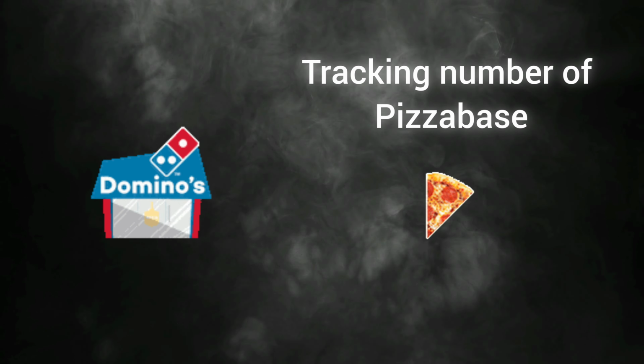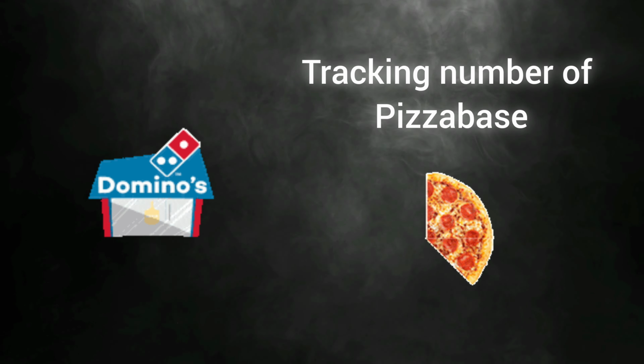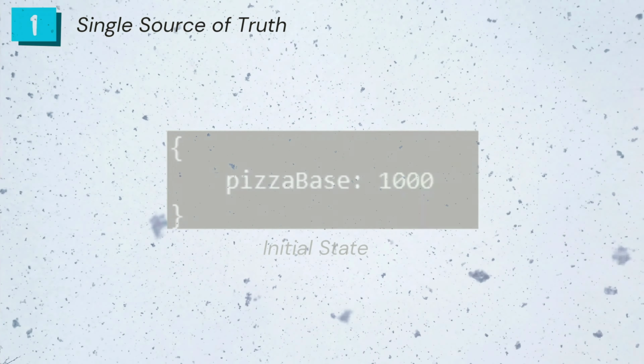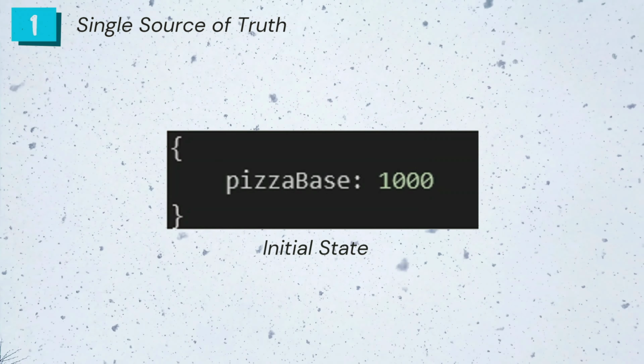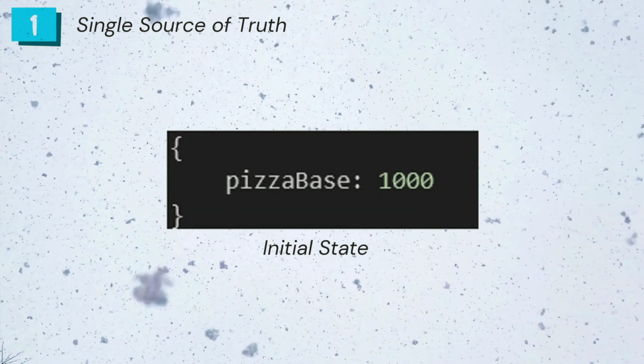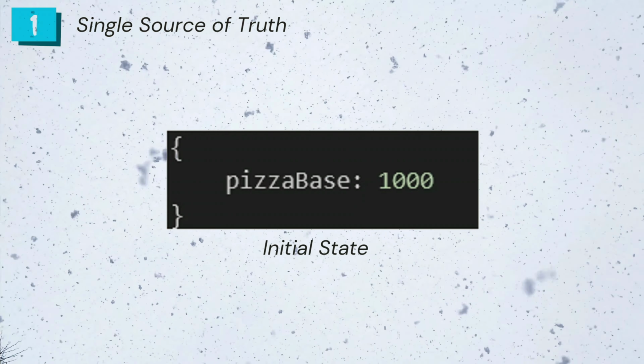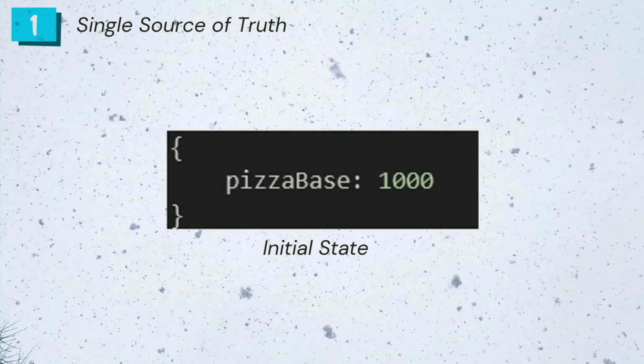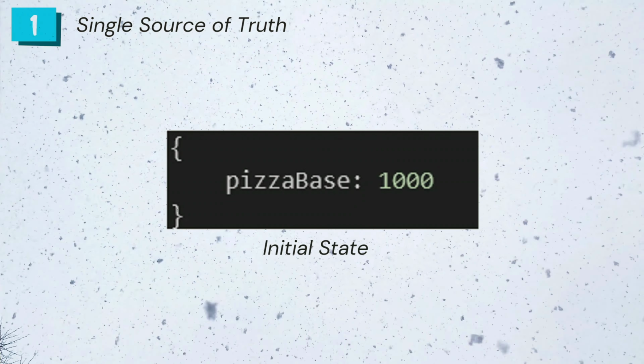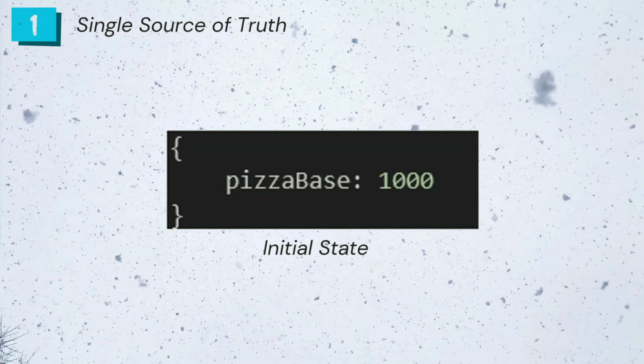We then would represent the pizza bases of our application as a single object that contains a property indicating the number of pizza bases. This object will then be managed by the Redux store. This is nothing but our initial state which is managed by our Redux store. And initially I am having 1000 pizza bases.